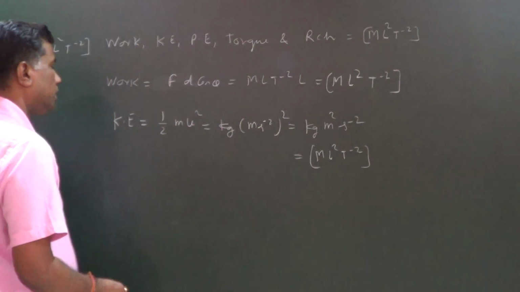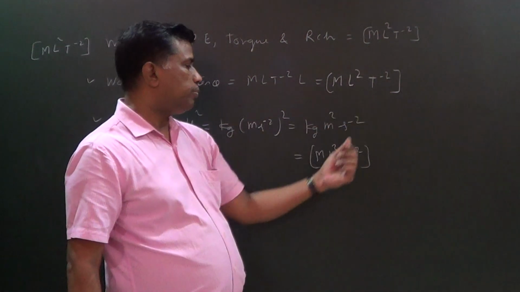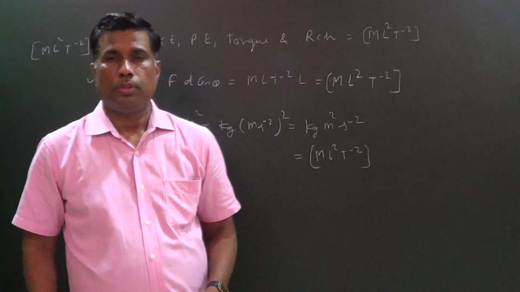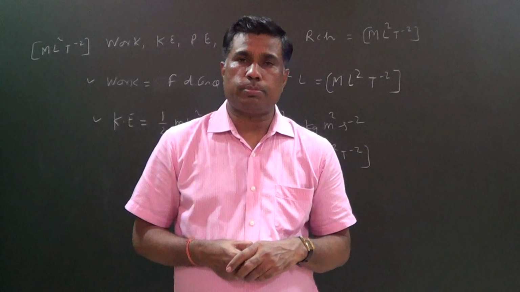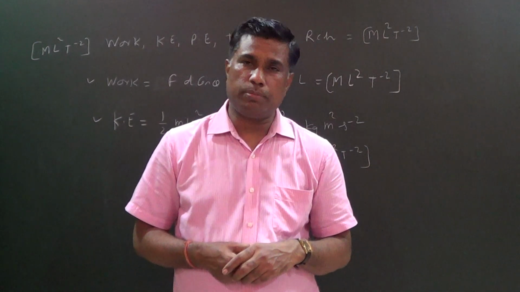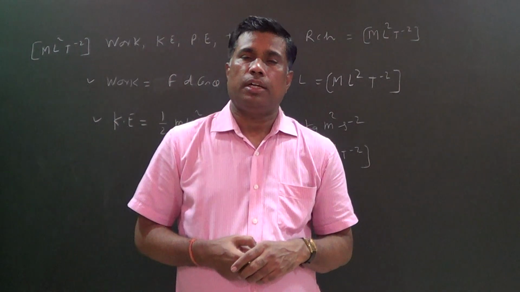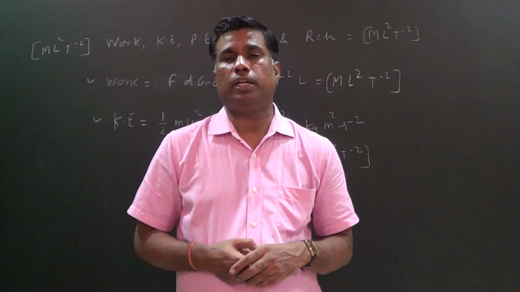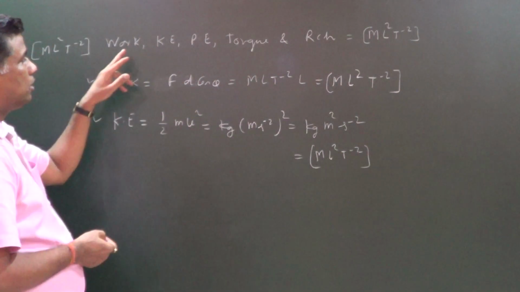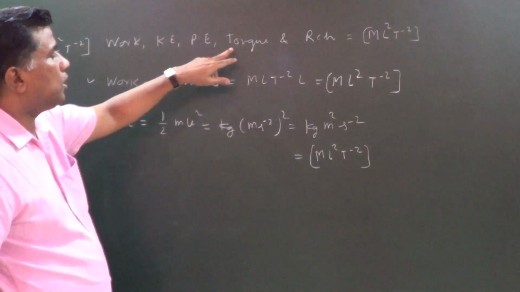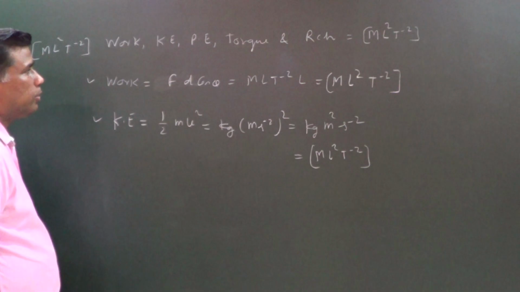So work and kinetic energy have the same dimension M L power 2 T power minus 2. So students, if you are asked whether it is possible that different physical quantities have the same dimension, you will answer yes, it may be possible that different physical quantities have the same dimension, like work, kinetic energy, potential energy, torque, and this RCH have the same dimension M L power 2 T power minus 2.